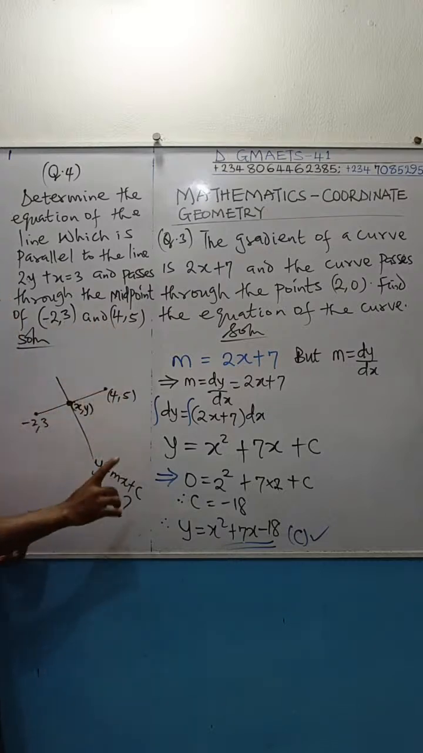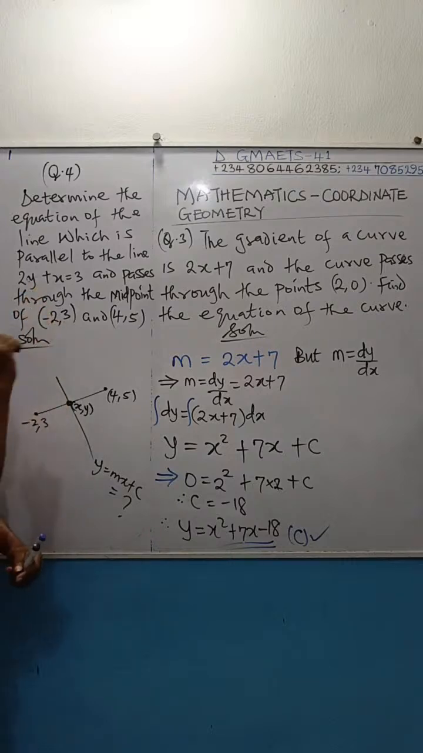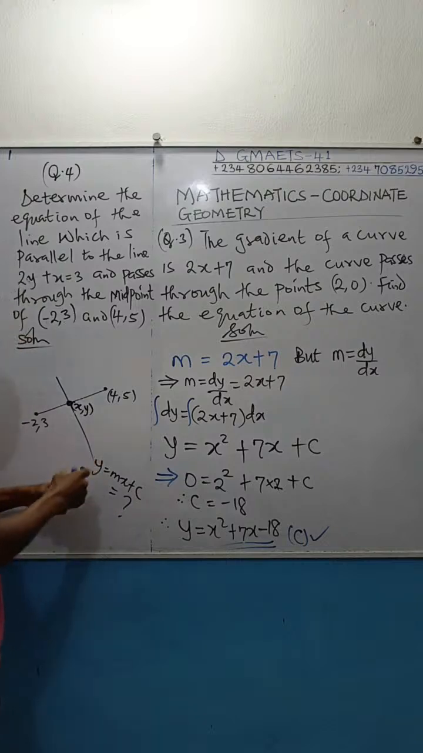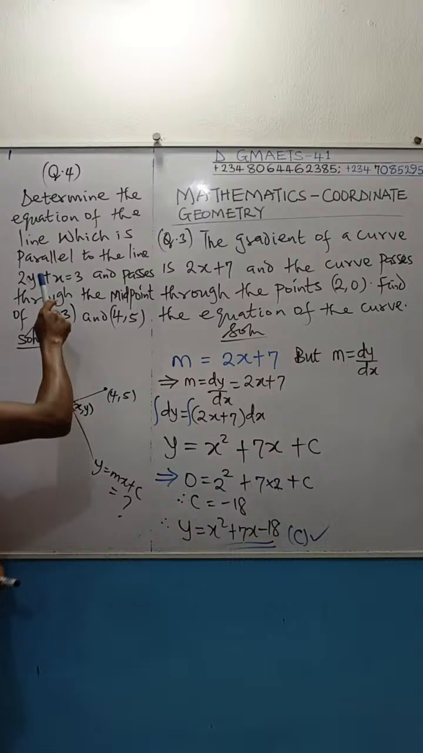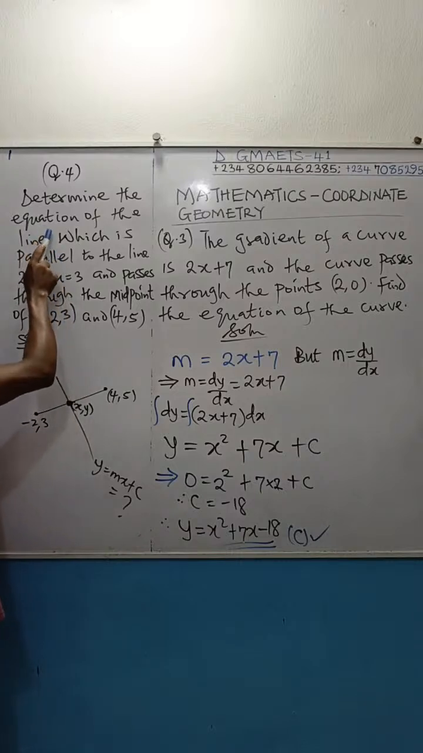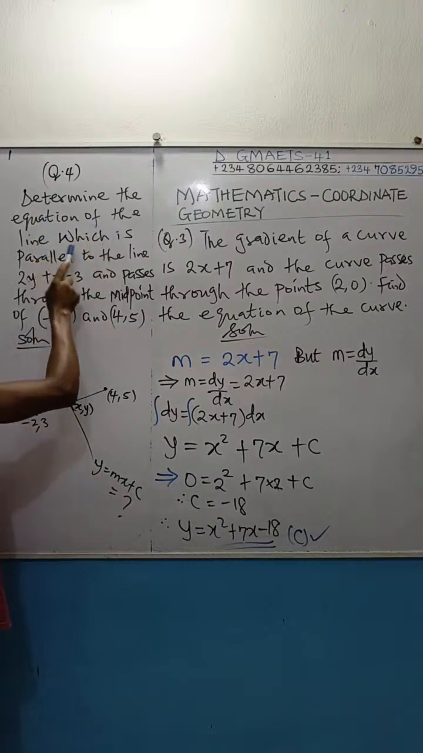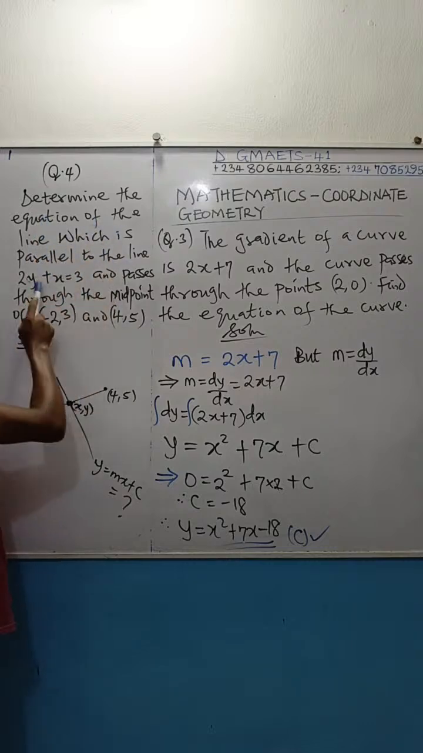Anyway, we are coming to this. The first thing I have to do is to get the gradient of this line, whose equation I am looking for. And how do I get it? Take note that we are told that the line is parallel to this one. Determine the equation of the line which is parallel to the line.